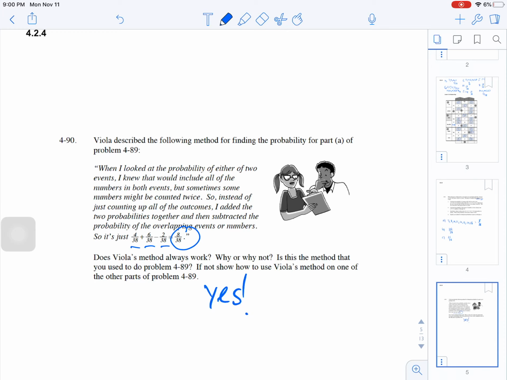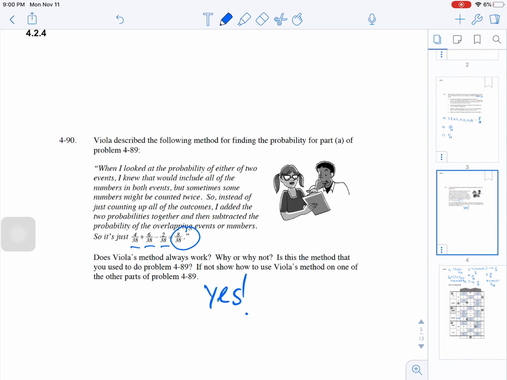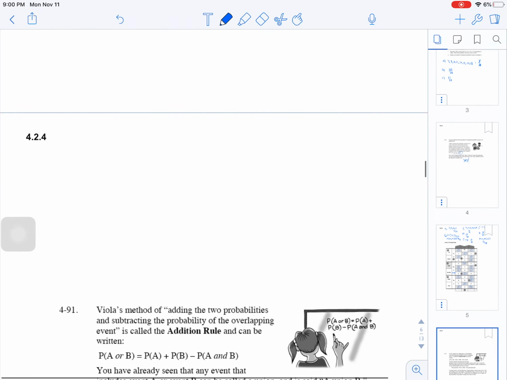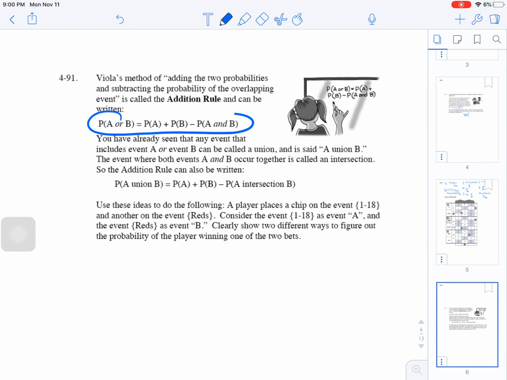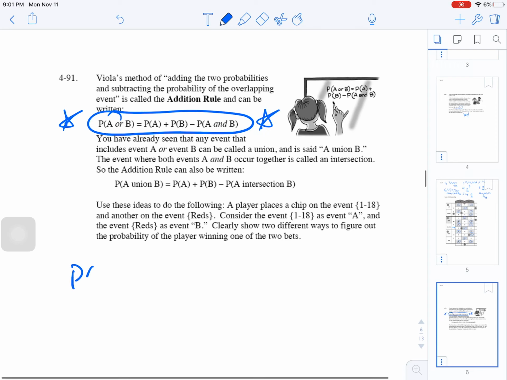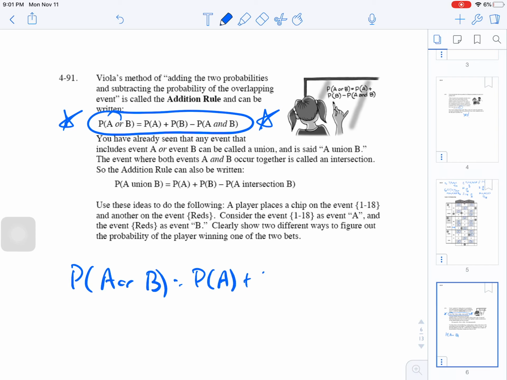We're going to talk about that, and that is called the addition rule. So the addition rule is this right here, super duper important. Make sure that you've got it written down on that handout. The probability of A or B is the probability that A is going to happen plus the probability that B is going to happen minus the probability that A and B happen. This is where they overlap.